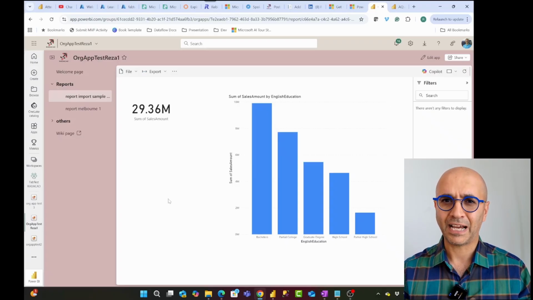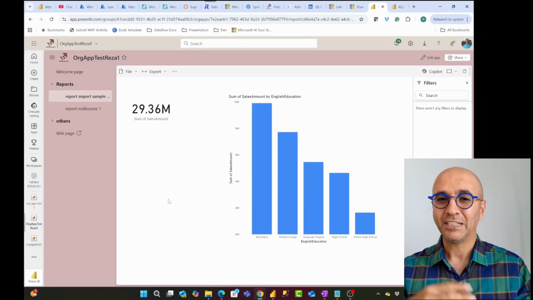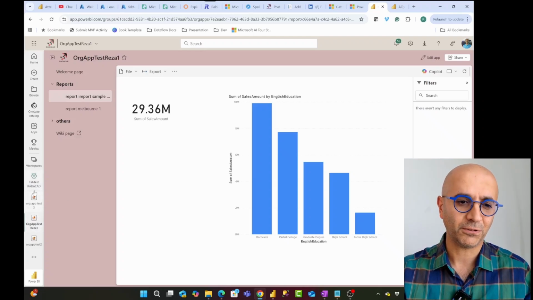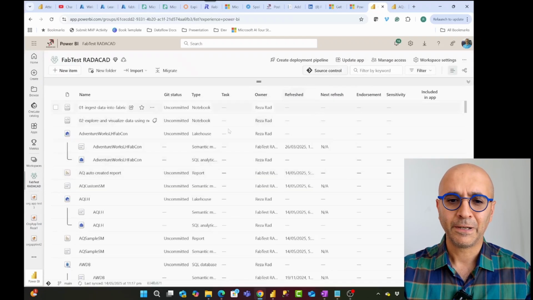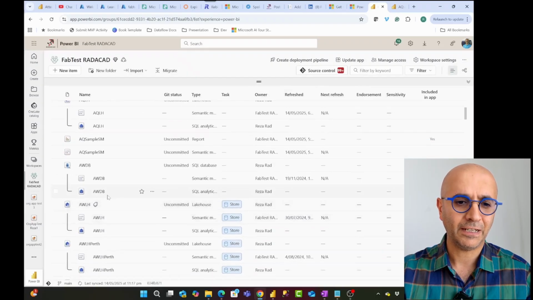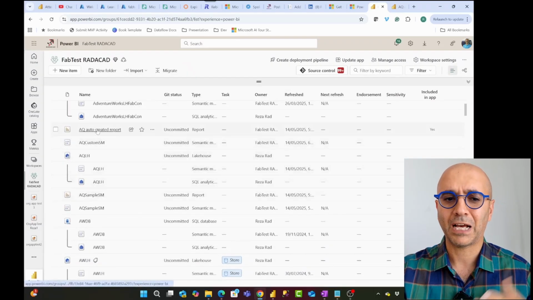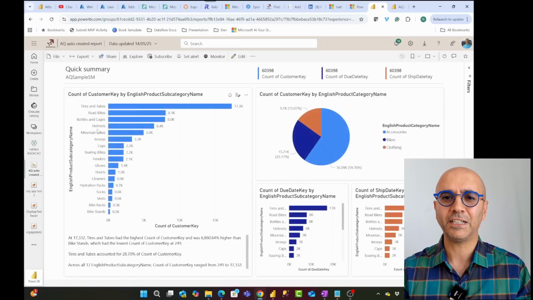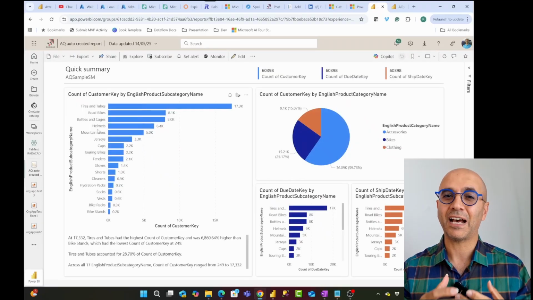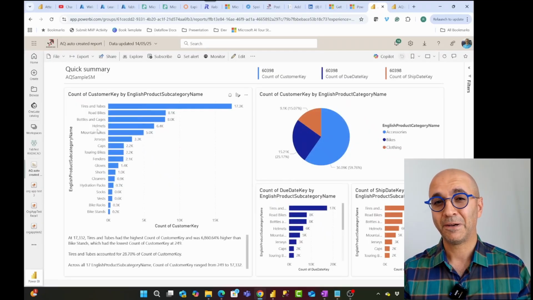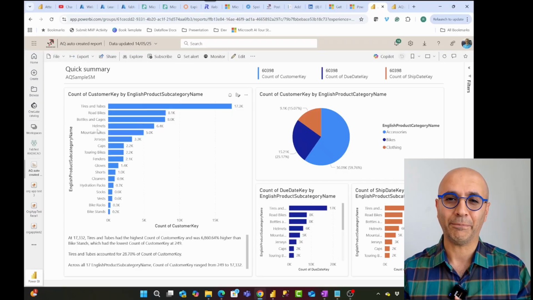Another thing about the security difference between these two is that when you share the Power BI app with someone, the actual report that you have shared is not shared separately. The users of this report, whatever report it is, let's say I have created an app on top of this report. If a user wants to access the report outside of the app, they cannot. That is the way that Power BI apps work. They can only access it through the app.